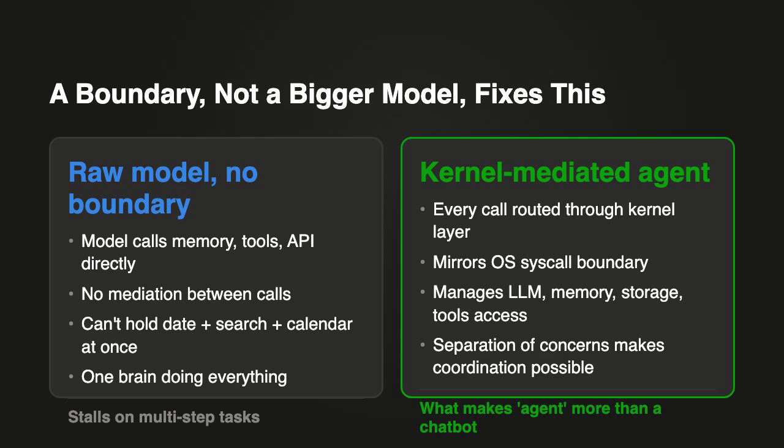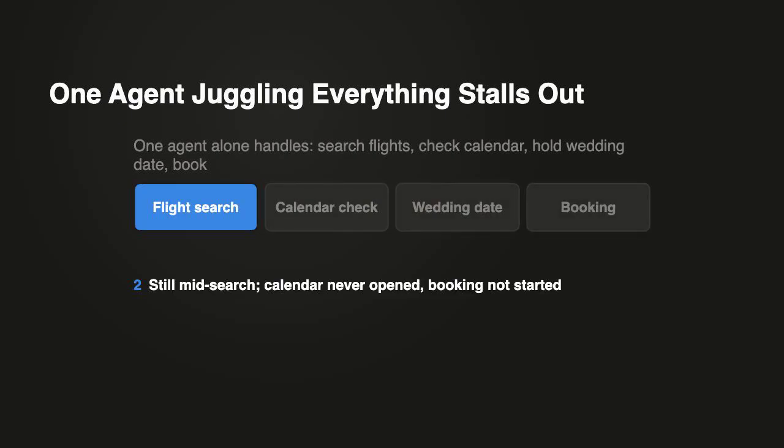Run our wedding flight task on just a raw model, and it still can't hold the date and search and remember your calendar at once because nothing's mediating those calls. It's one brain doing everything with no separation of concerns. The kernel isn't a nice to have, it's the thing that makes agent mean something more than chatbot with extra steps. So the kernel's in place, every call gets mediated.